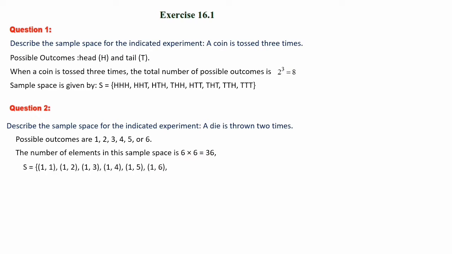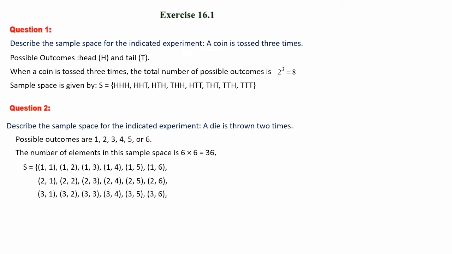So let's write. First one is 1, 1, meaning first time getting 1, second time also getting 1. Then you fix this 1 and the second outcome we change. That is 1, 2, 1, 3, 1, 4, 1, 5 and 1, 6. So all possibilities with 1 we have written. Next we will go with 2. First time 2, second time 1, then 2, 2, 2, 3, then 2, 4, 2, 5, 2, 6.